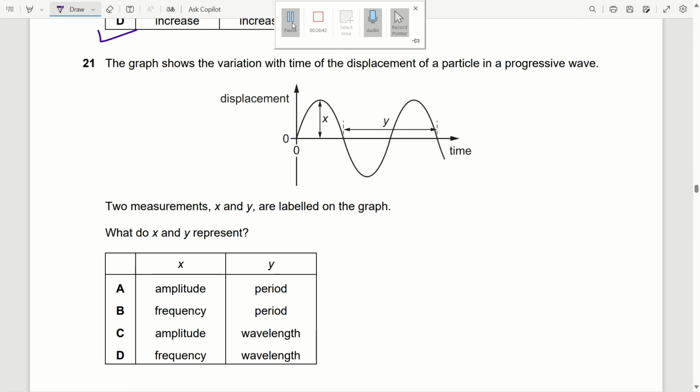Question 21. The graph shows the variation with time of the displacement of a particle in a progressive wave. Two measurements x and y are labeled. So what do x and y represent? So x is representing amplitude. So B and D will cancel out. Now what is represented by y? Since the x axis is time axis, y will represent period only. So option A is correct.